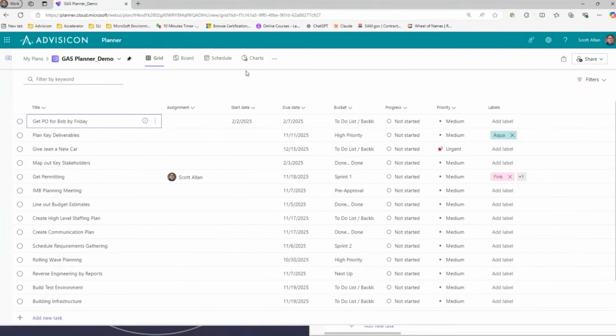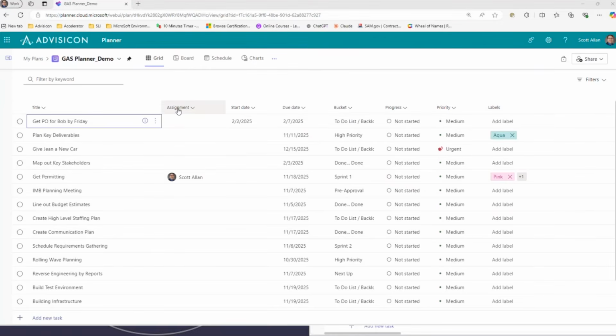are available within Microsoft Planner, or your columns, are simply title, which is your task name, assignment, which is who is doing the task, your start date, your due date, what bucket it happens to be in, whatever progress you have, whatever priority the task is, and labels. You can create your own labels. That is it in Microsoft Planner.